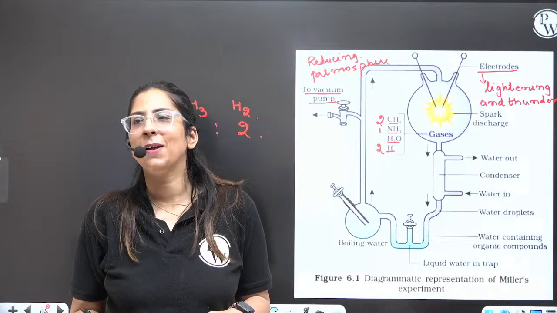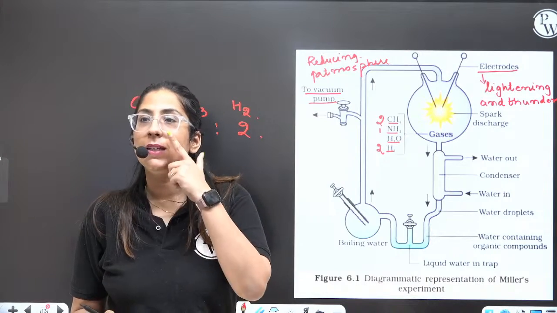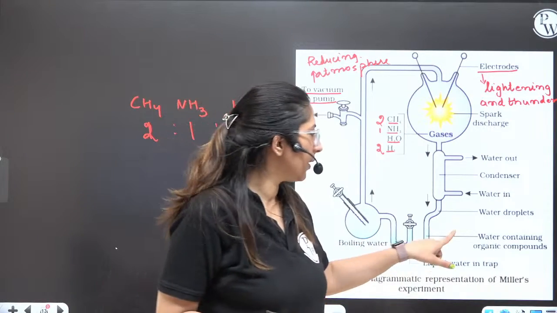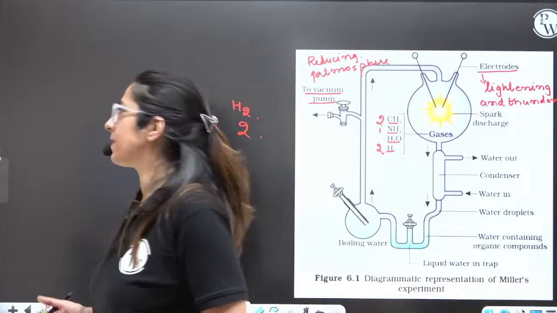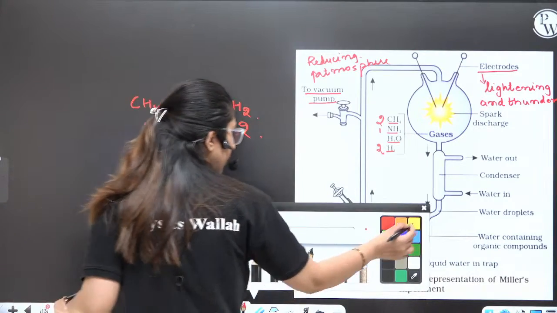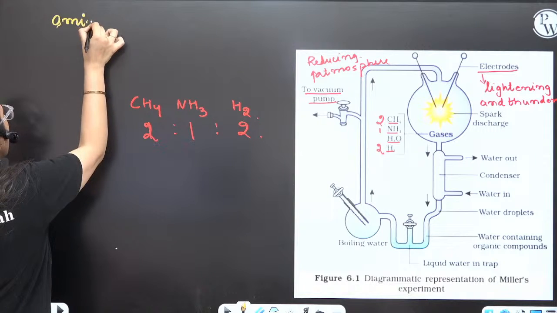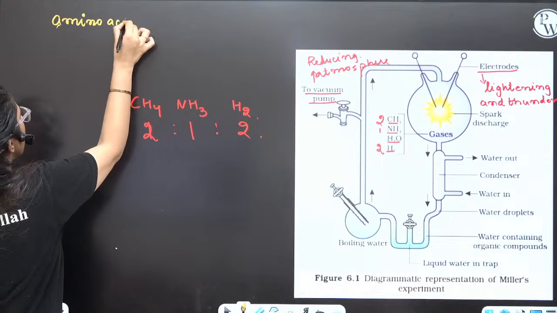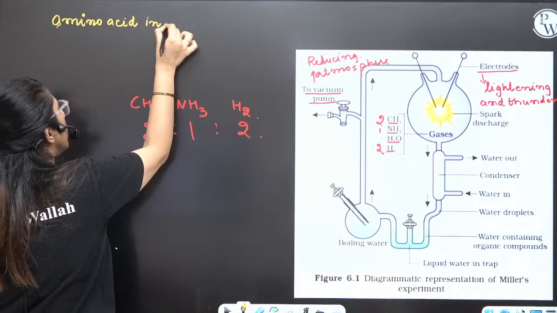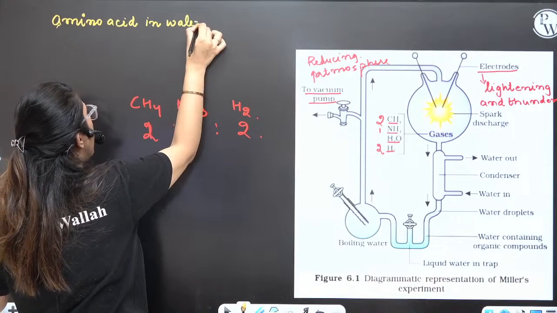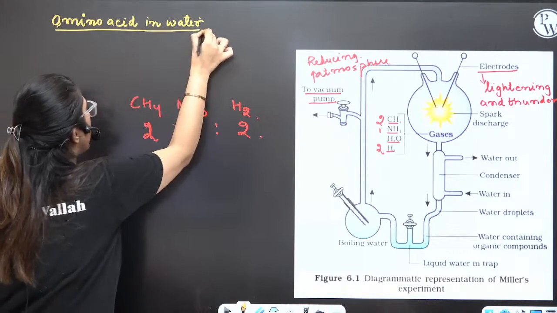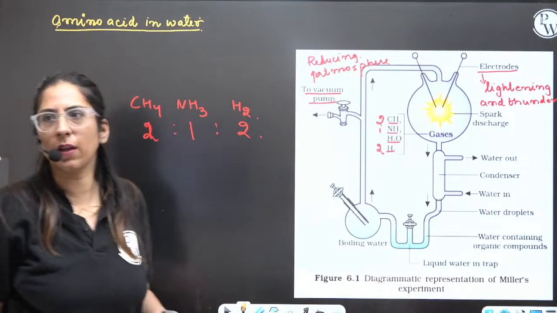Okay, Ritvika. Yes? Okay. Now tell me, what all substances were present here in the water? Amino acids in water. Now, who is going to tell me what all amino acids are there in the water? Come on. 3 amino acids were there.